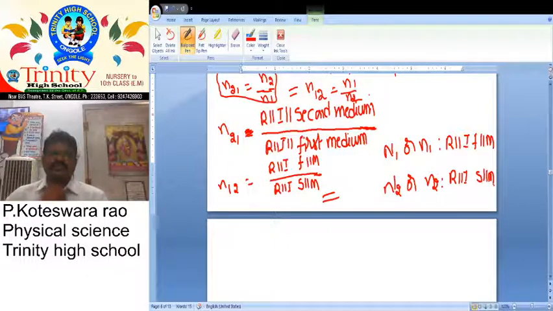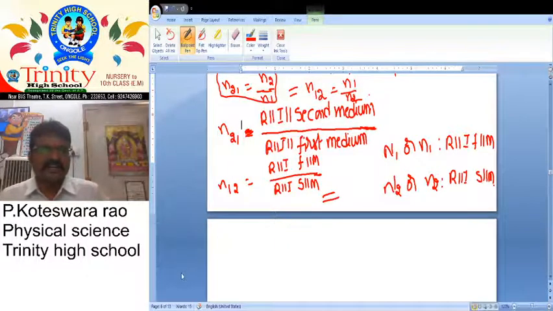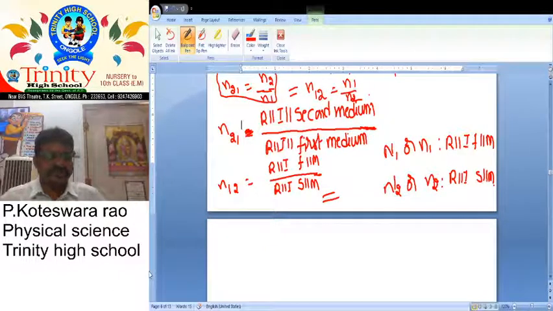So my dear students, what is the formula for relative refractive index? The relative refractive index of second medium with respect to the first medium is equal to the refractive index of second medium by refractive index of first medium. For example, in your examination, N12 means refractive index of first medium by refractive index of second medium.